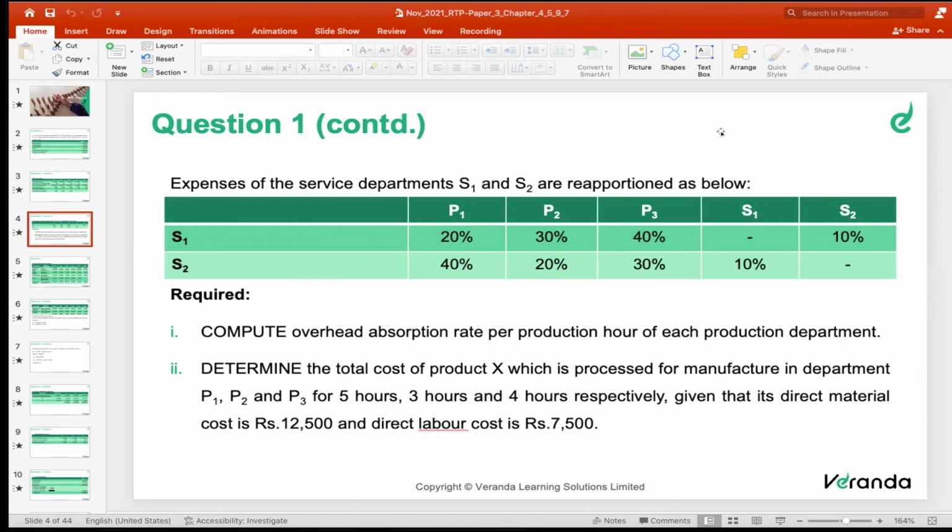Clear? Once you know that, the next step will follow. Are you able to follow or not? Yes, sir. Clear? So we have to identify, then only we can start the problem. For that only I gave: if service departments render services only to the production departments, it means direct distribution.